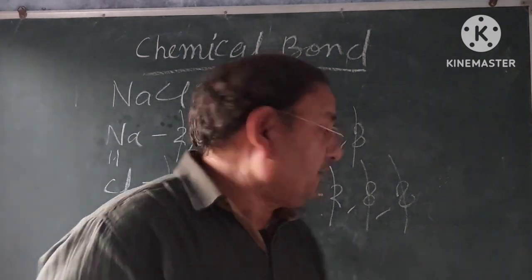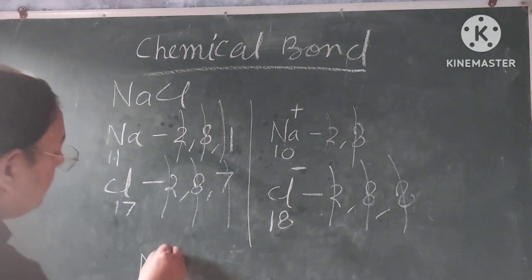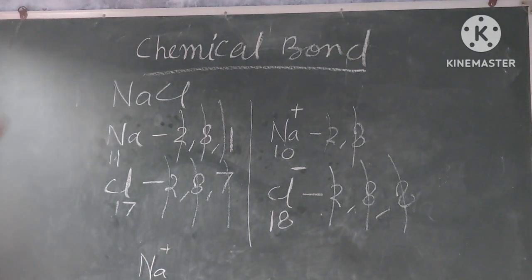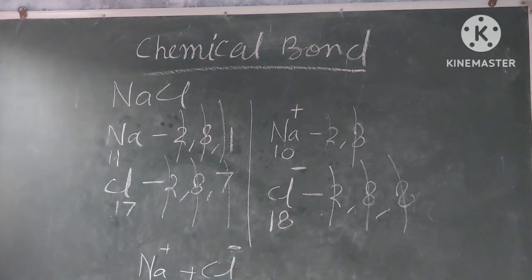Now you are going to see the sodium ion Na plus and the chloride ion Cl minus. Understand? This is a positive ion, this is a negative ion.